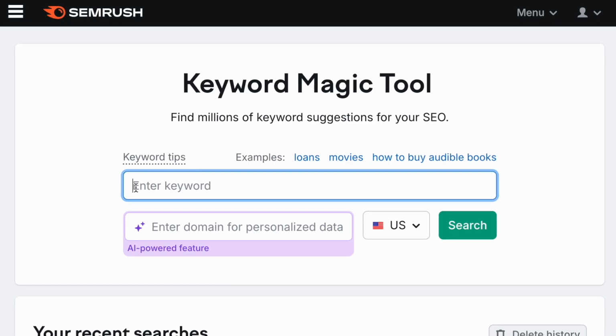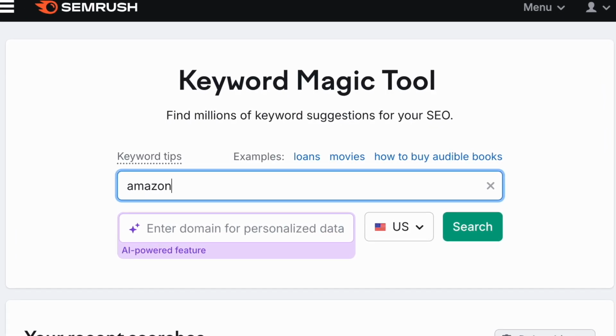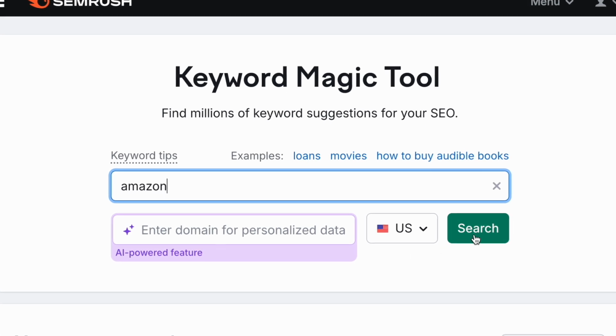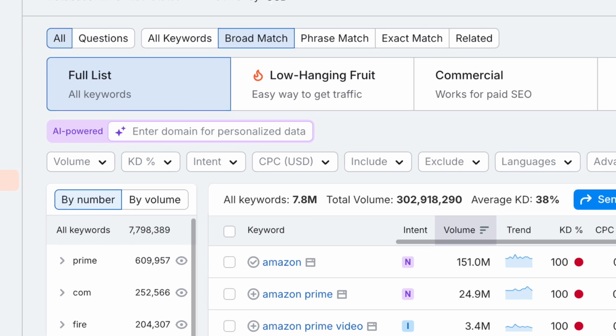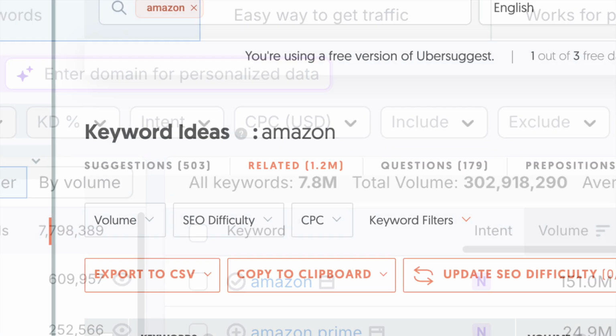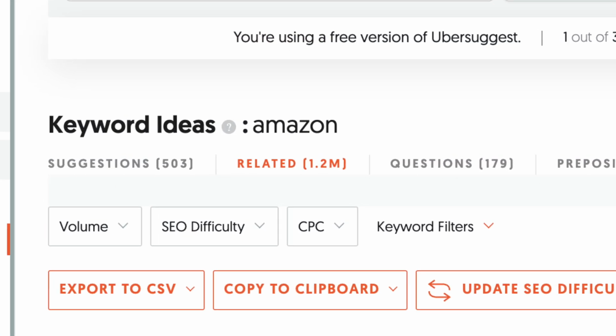This discrepancy in keyword database size between Semrush and Ubersuggest was evident in our testing of the two platforms. For the vast majority of keywords we examined, Semrush returned a much greater quantity of keyword suggestions than Ubersuggest.